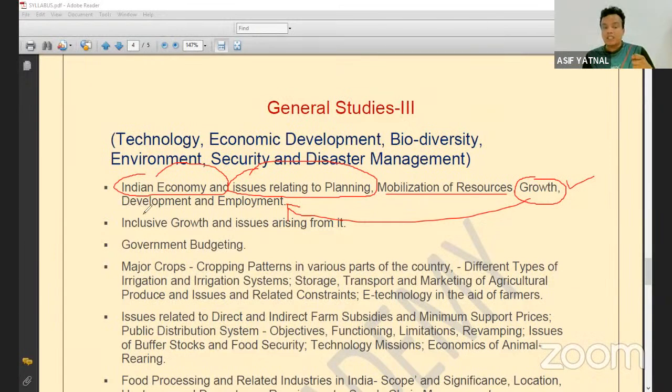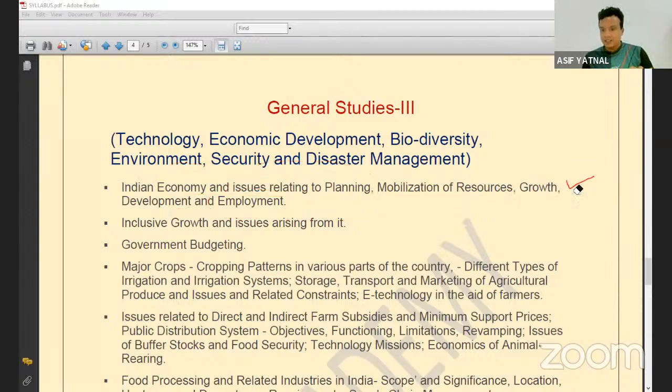Now, what are the developmental issues in India, what is NITI Aayog doing, and what is the government doing? Why is there high unemployment in India? What is NITI Aayog planning, and what is the government doing? That is what you need to know. So all these topics are interconnected. First you will study what the Indian economy is and the features of the Indian economy, and what the current challenges are.